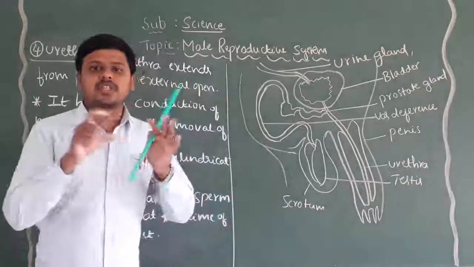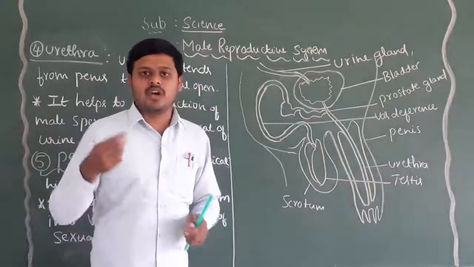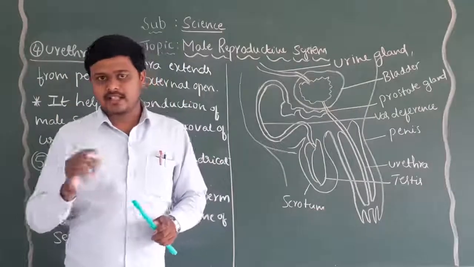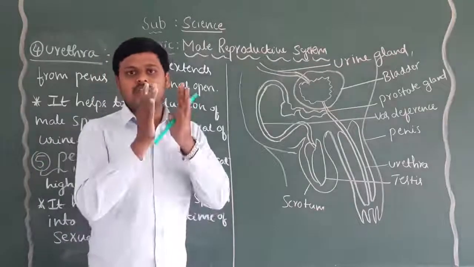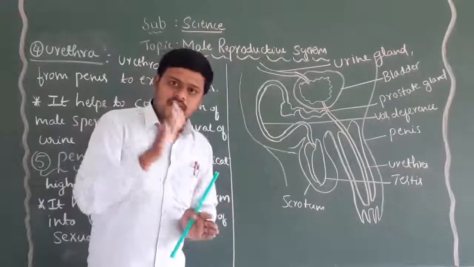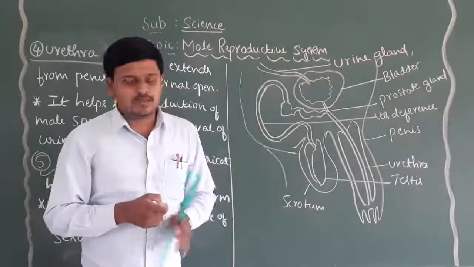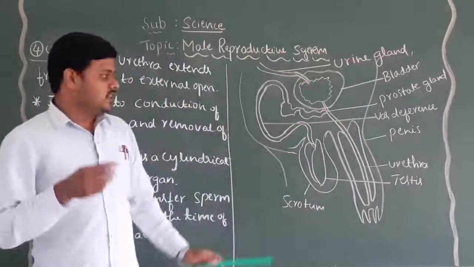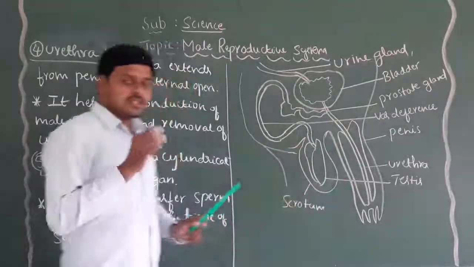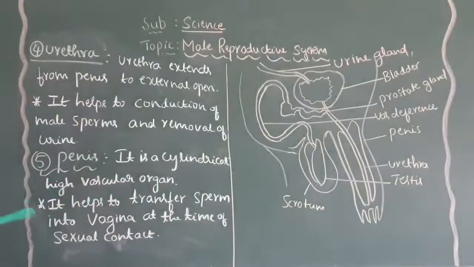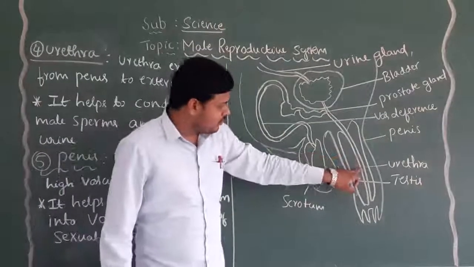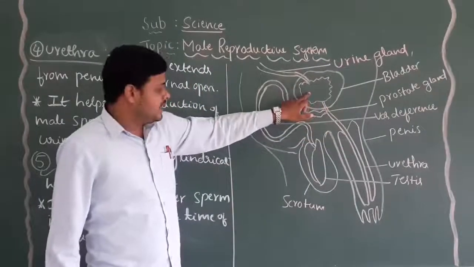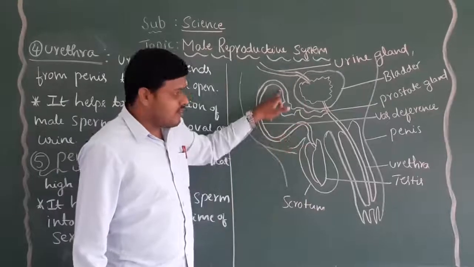There are no separate channels for the removal of nitrogenous waste substances, urine, and male sperms. It has only one channel. In that one channel, the transportation of male sperms and the urine takes place in the male reproductive system. So the urethra is a special modified tube that is linked to both the urinary bladder and the vas deferens.